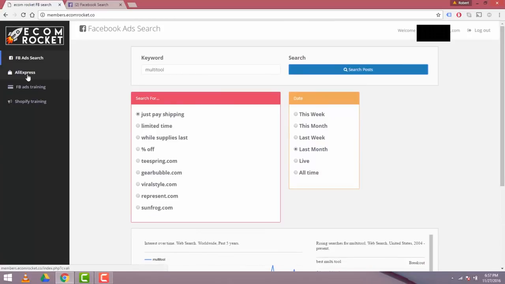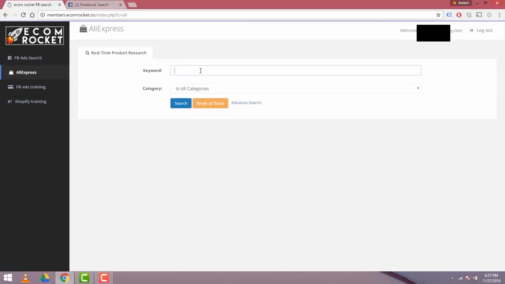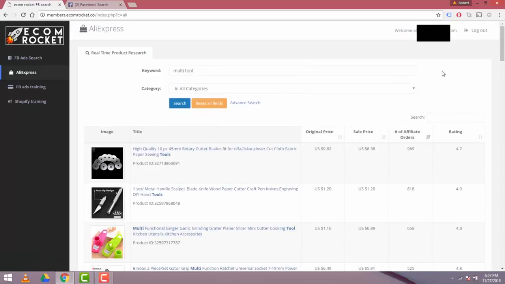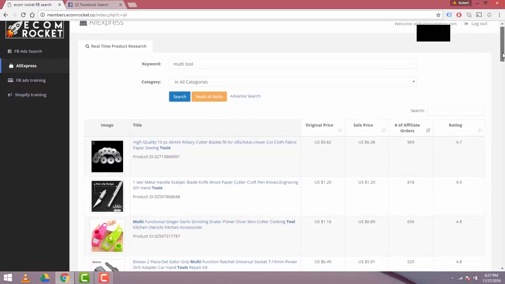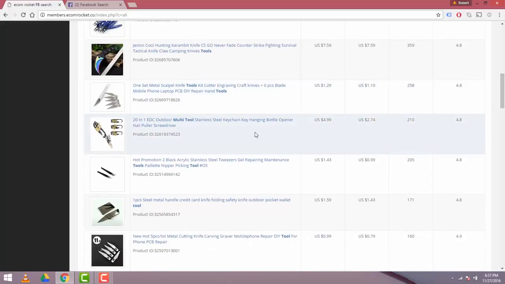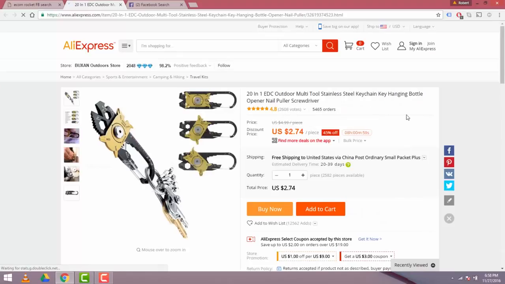So now we'll go into phase 2 of eCom Rocket, which is the product selection tool. We'll click there, and we'll type in the word multi-tool, and I'll hit search. That's going to populate real-time data of the number of sales and the rating for the last 30 days. So we're going to scroll down here. We don't see the product yet. And there's the product, 20-in-1 EDC multi-tool. So we see that the price for that is $2.74, and the rating is 4.8. So when we click on that, that's going to bring us to AliExpress, and we see that we can purchase that product right now for $2.74.